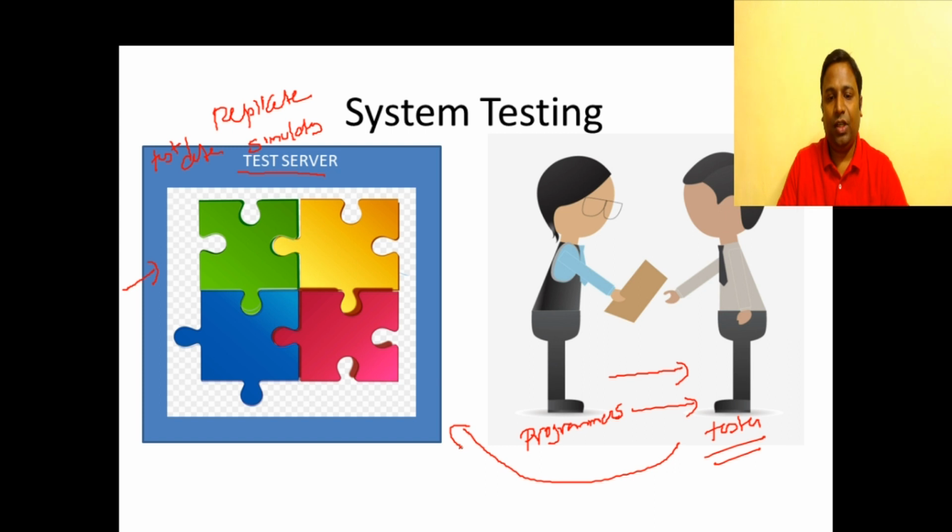So what is system testing? We move all the code that has been integration tested to a server. This test server is a simulation of the production server, and we are going to run a lot of testing as an entire system in the test server. So who will be running the tests? It will not be the programmers who coded the system, it will be independent testers. These testers can be from the same firm where the programmers are from, or they can also be an independent firm. This is being done to have a third opinion on how the system really works.